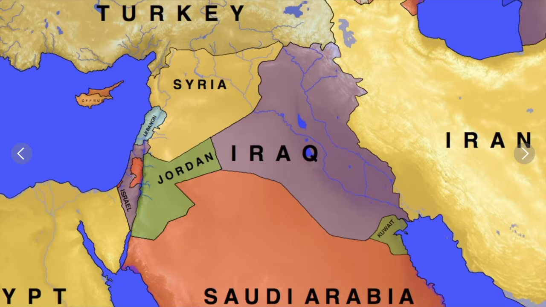Now let's look at some geographical context. This is a map of the Middle East. We have Egypt in the lower left, Turkey in the upper left, and Iran on the right. In the middle we have Israel, Jordan, Iraq, and Syria. All the events in the Old Testament took place in this area. The dominant world empires of the Old Testament time period were found in the Nile River Valley in Egypt and the Mesopotamian Valley. The Mesopotamian Valley is formed by the Tigris and Euphrates rivers, and they flow through the area of land known today as Iraq.